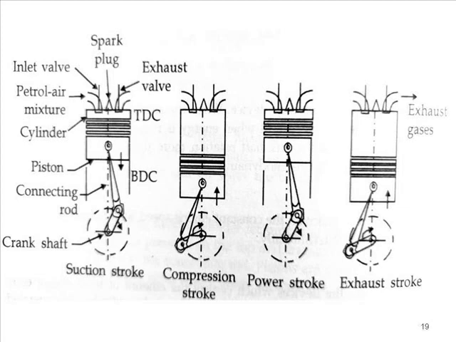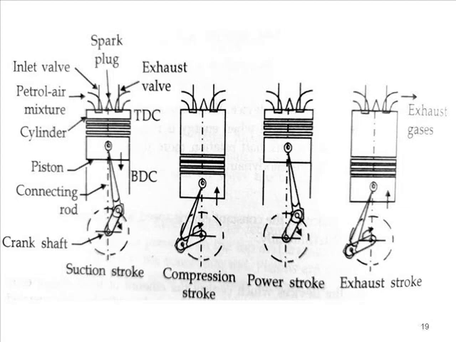During the second stroke, the piston is moving from BDC to TDC, that is the piston is ascending from bottom dead center to top dead center. So why is it called dead center? Because at TDC and at BDC the velocity of the piston is 0.